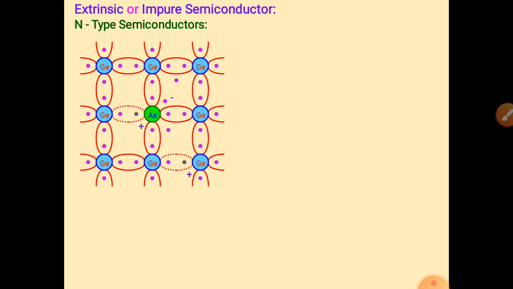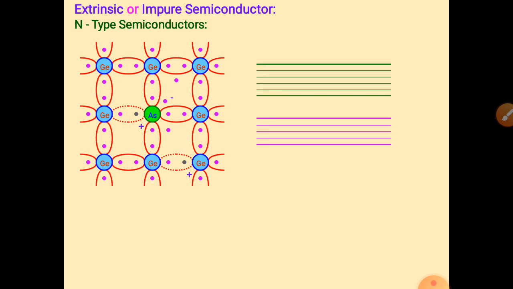Now in this crystal, many free electrons are added by this impurity, right? So a large number of electrons are free in this crystal. We discussed earlier the valence band and conduction band. Between these bands we have an energy gap, right? For germanium, that energy gap value is fixed and it is 0.74 electron volt, right?